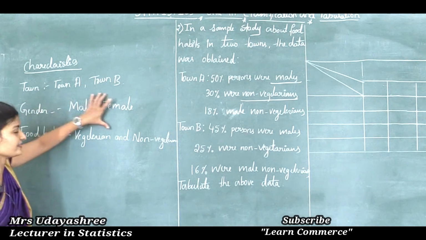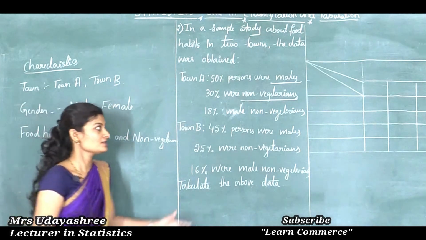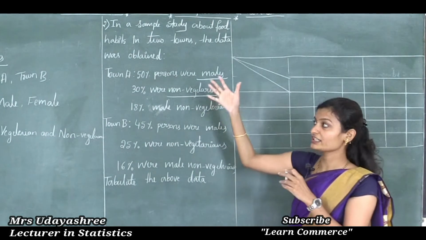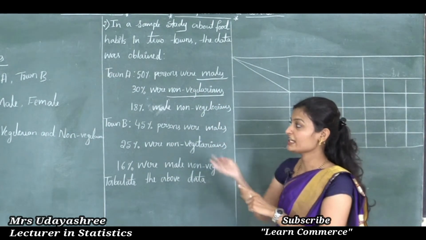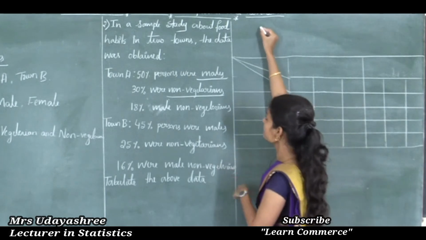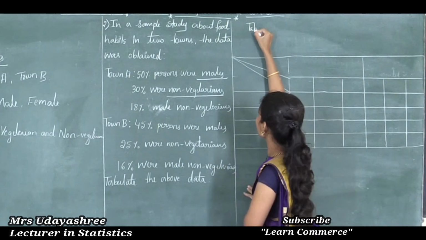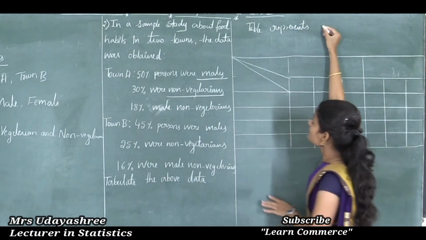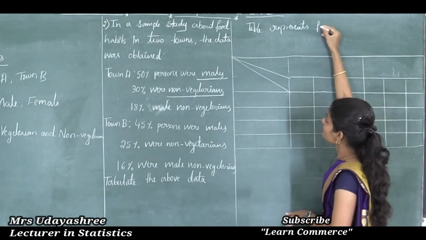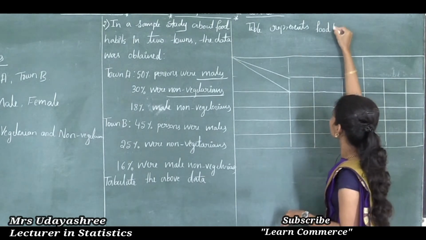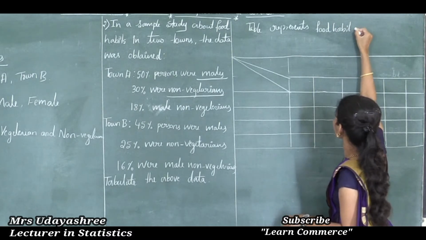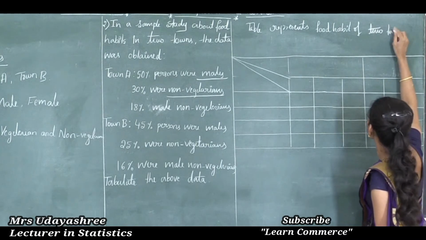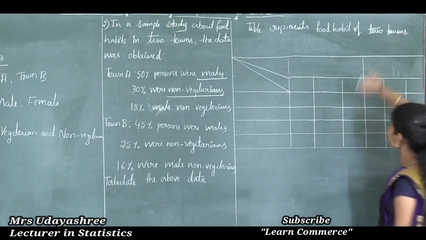Now using these given characteristics, I will prepare the tabulation. So the table is like this. Before that, I will write the title. How to write the title? Here the given characteristics are town, gender and food habits. So the title is like this: table represents food habit of two towns. So this is the title.